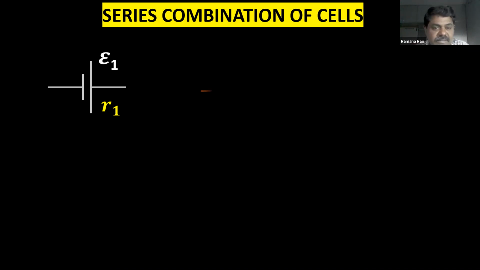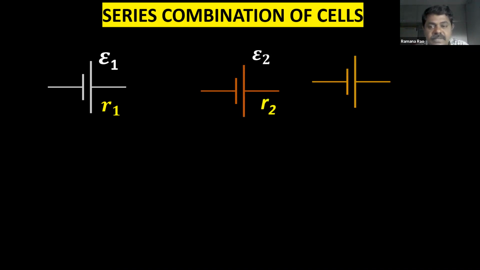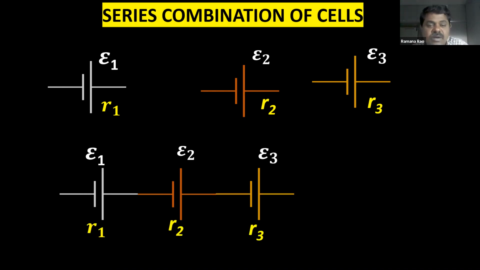First cell. This is the second cell with EMF epsilon 2 and internal resistance R2. Third cell with epsilon 3 and R3. So these are the three different cells with EMFs and internal resistances. We have three cells. Now we have to discuss the series combination. So how to join them? You can see, this is the combination.